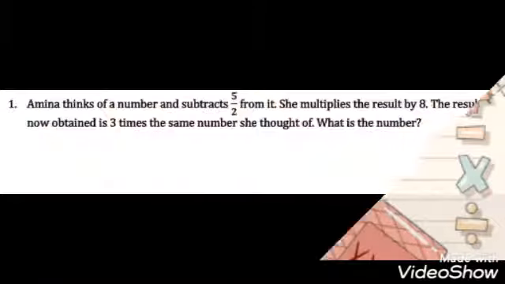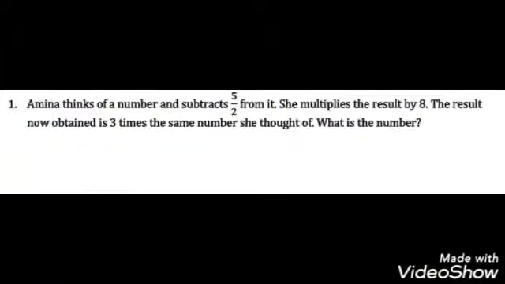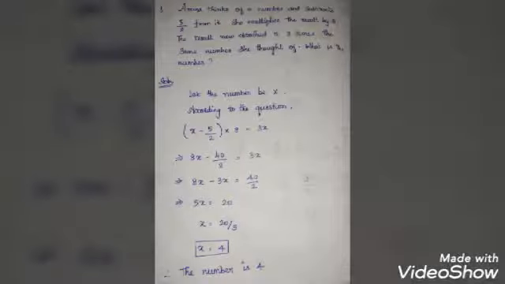The first problem: Amina thinks of a number and subtracts 5 by 2 from it. She multiplies the result by 8. The result now obtained is 3 times the same number she thought of. What is the number? First, Amina is thinking about a number and subtracting 5 by 2 from that number. Then she multiplies with 8 and finally gets 3 times the number she thought. Okay, now we are going to find what number she thought.